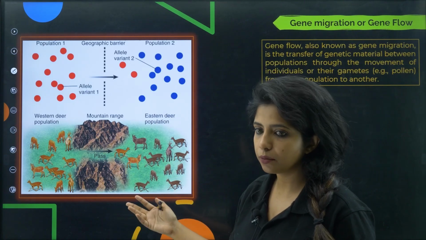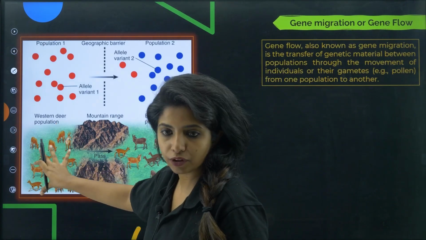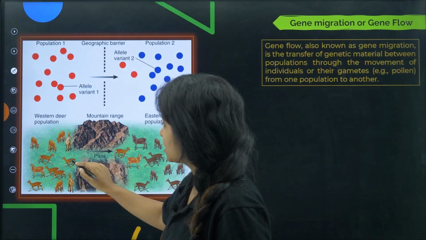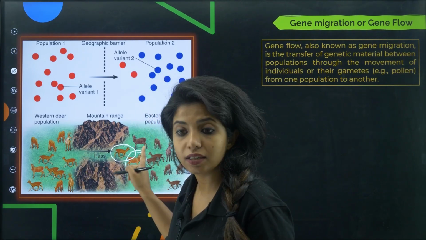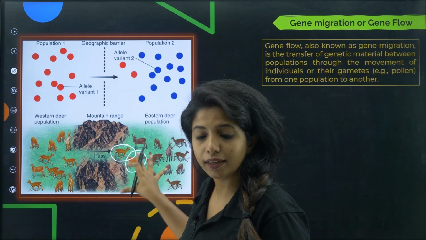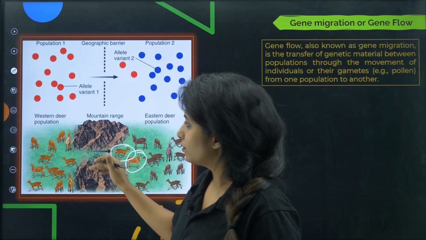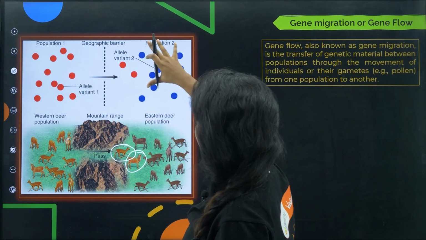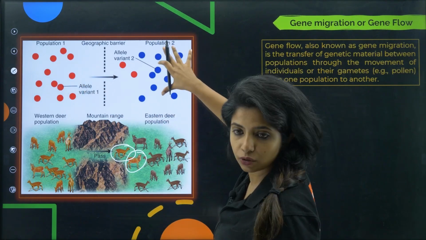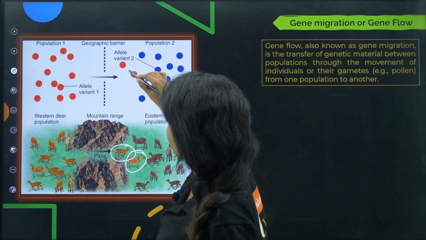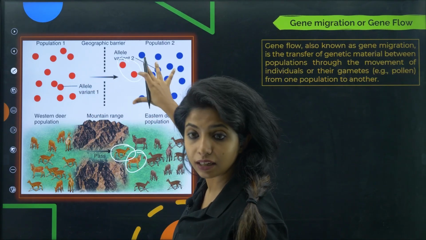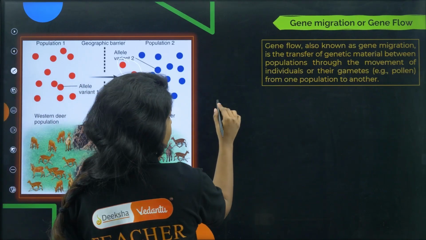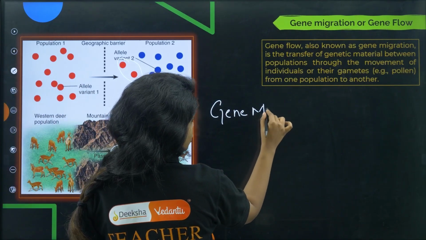Now according to the Hardy-Weinberg principle, here they will have a constant allelic frequency, and here also they will have a constant allelic frequency. But these guys who are moving over here, don't you think they are disturbing the allelic frequency? The alleles over here will now be different. Over here you saw this allele variant, and this second type of allele was dominant over here. Now two of them went over here, and you find the alleles have moved. This is what you call gene migration.